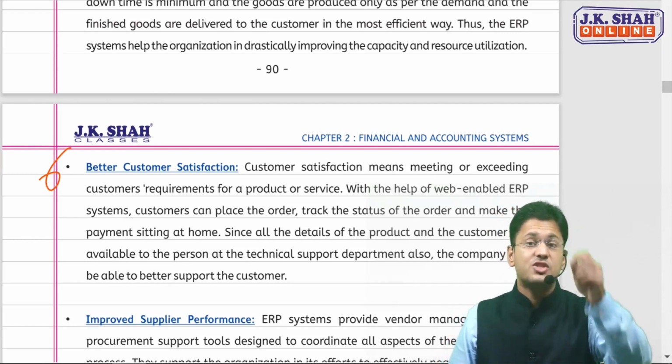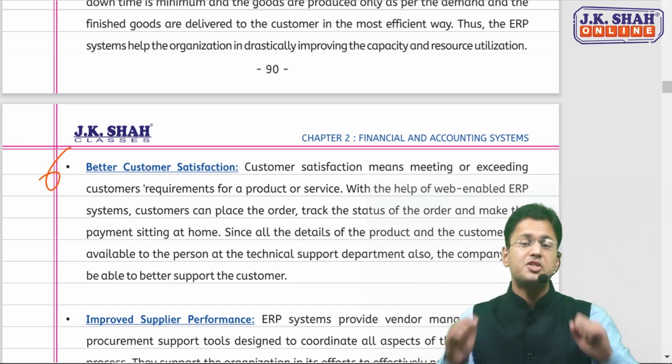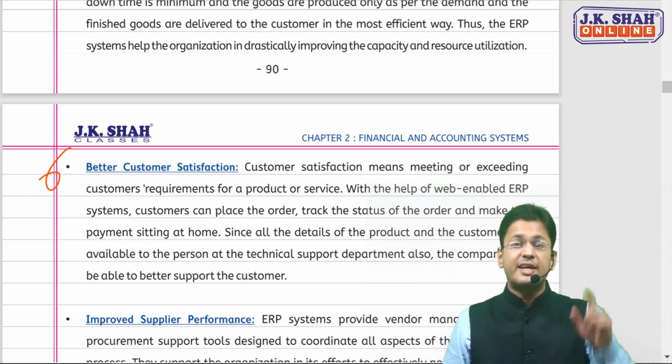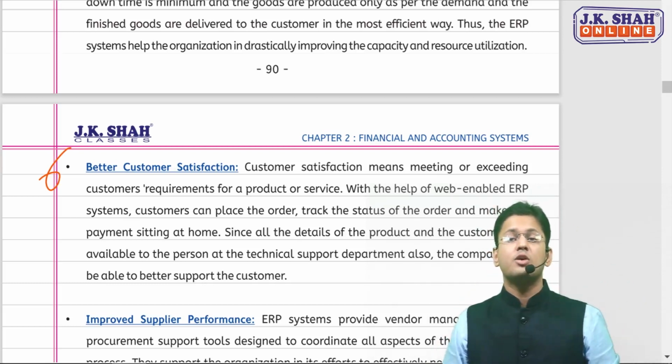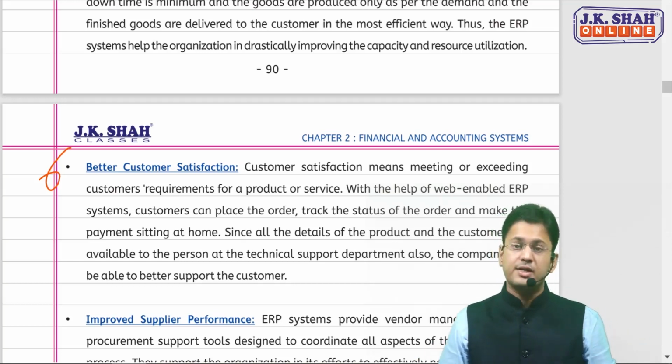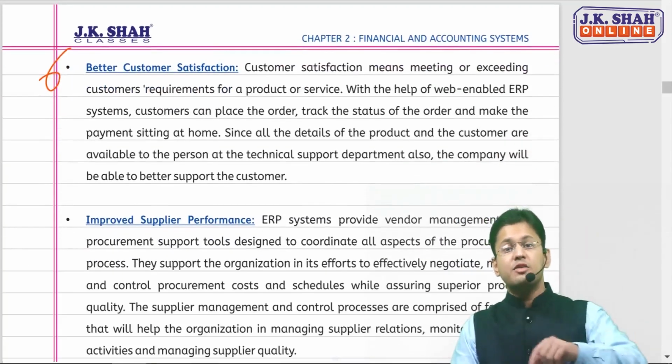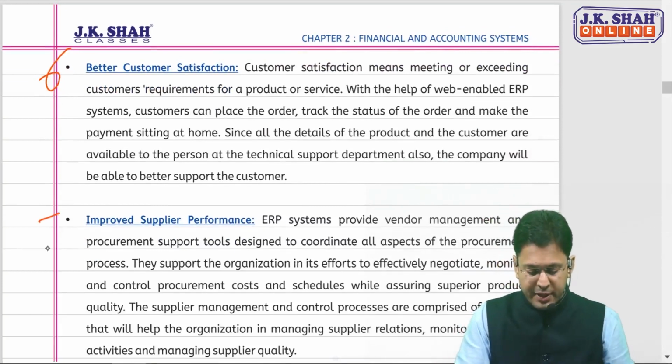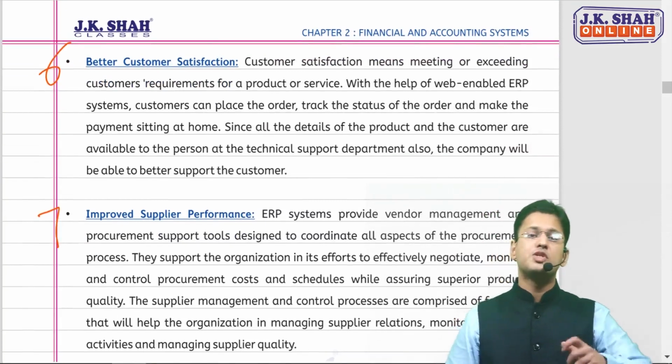They can track the status of the order because all your departments are integrated. The technical support team can deliver quite well customer services. So this has led to better customer satisfaction. And from the angle of the supplier also, we have better supplier performance, improved supplier performance.